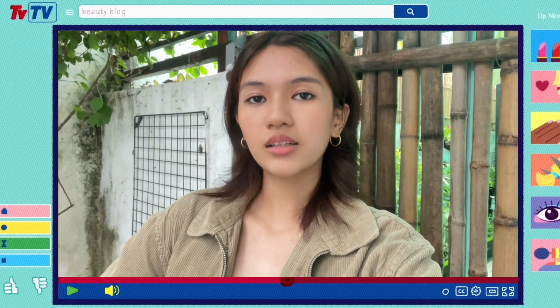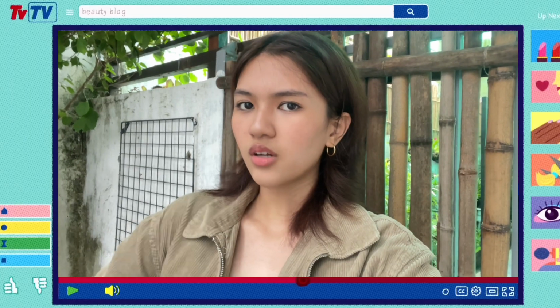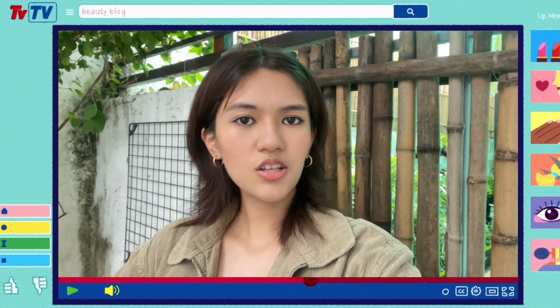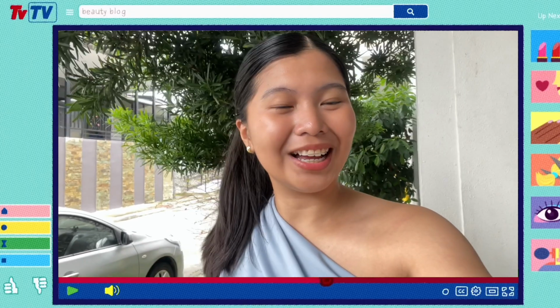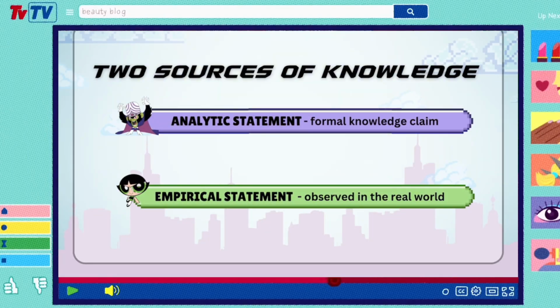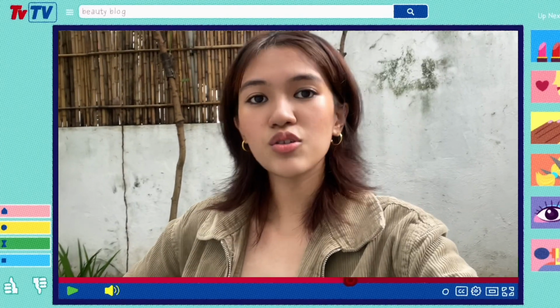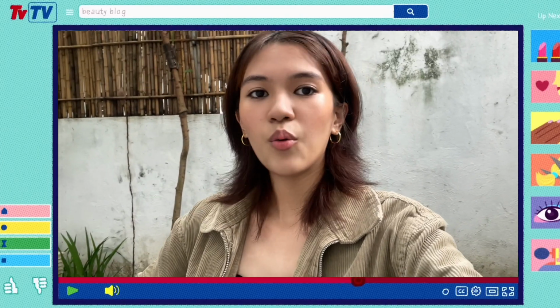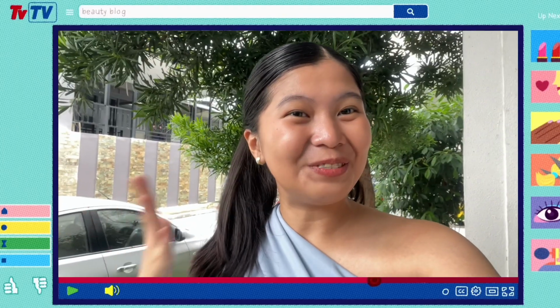And then we've got empirical knowledge. It comes from our senses. You know, stuff like physics, biology and psychology. Oh, like when you say the sun will rise tomorrow. It is an empirical statement because it is based on what we observed in the real world. Exactly. So formal knowledge means reason, while empirical knowledge means senses. Right, but it gets even better.